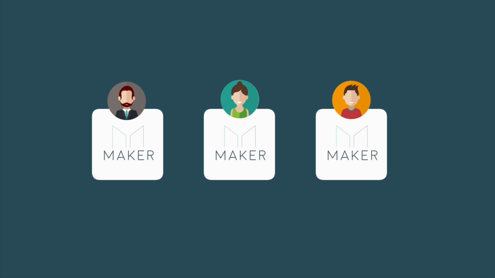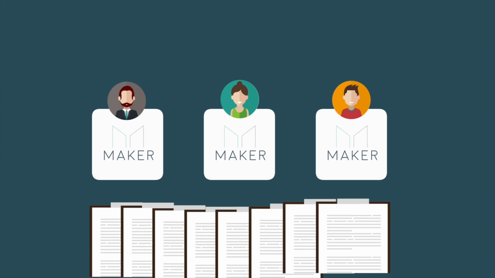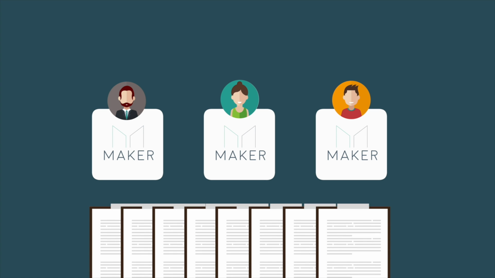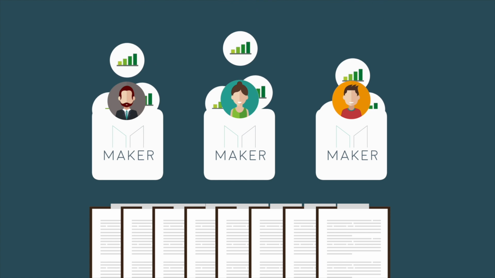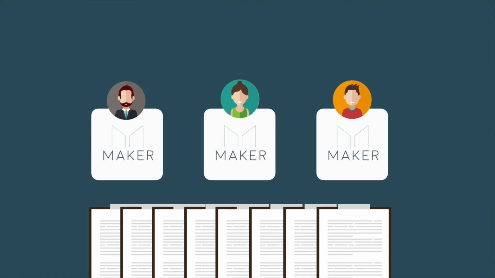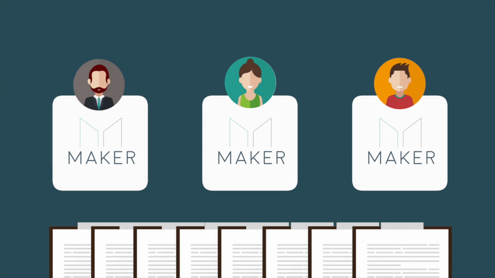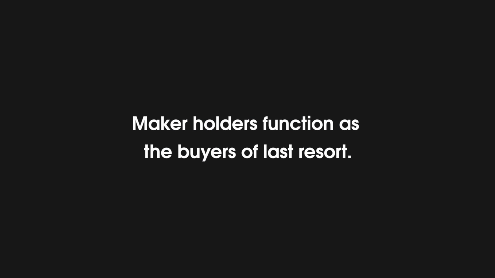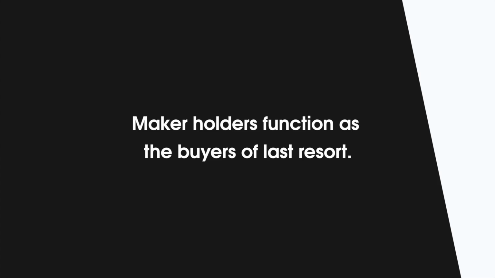The final failsafe falls on the governance token holders of Maker. Maker token holders have governance over the smart contracts in the system, and in return they are rewarded with fees in the system, like interest on borrowing Dai and CDPs. However, there is a catch. Maker holders function as the buyers of last resort.